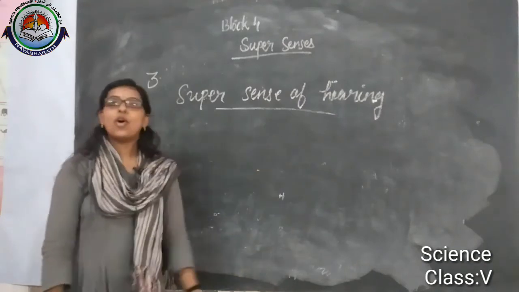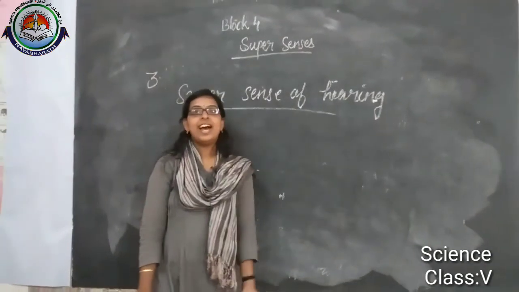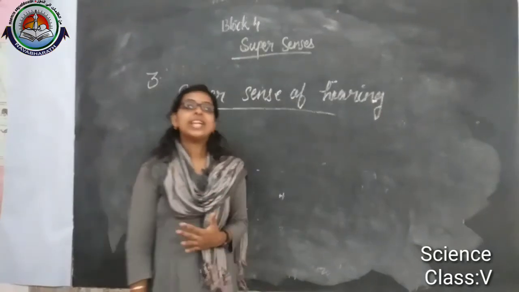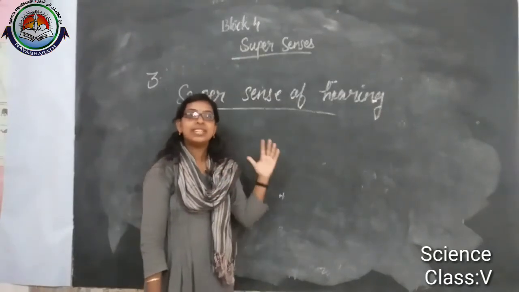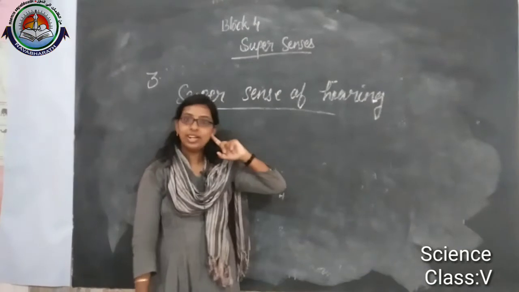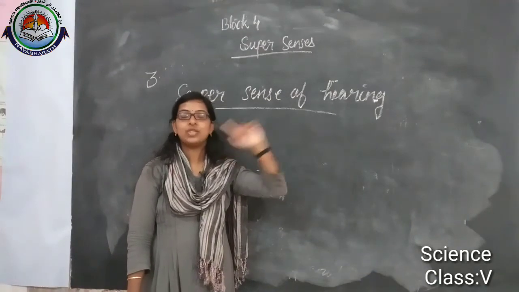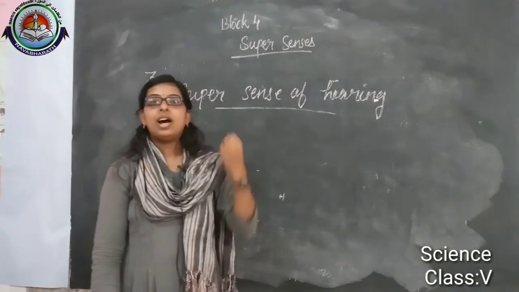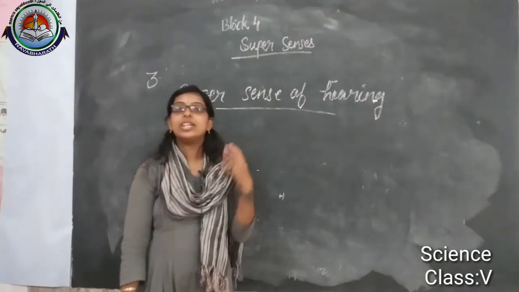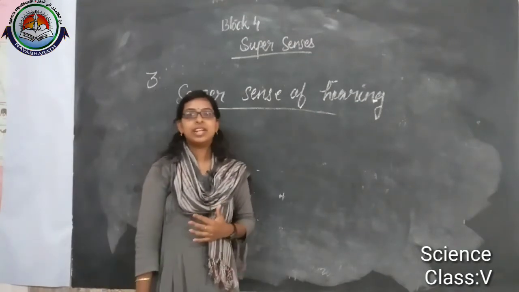Which sense organ helps us to hear the things? Our ear. Am I right? The ear helps us to hear sound, right?